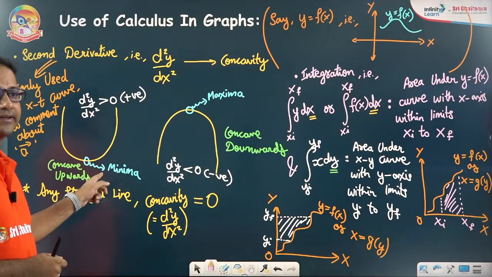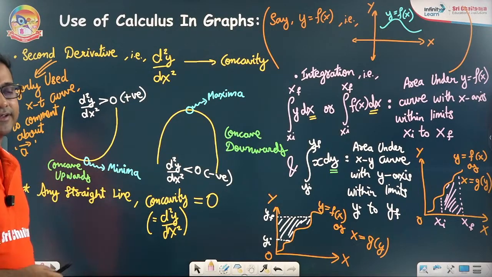Positive concavity, we will get a minima. Negative concavity, we will get a maxima.